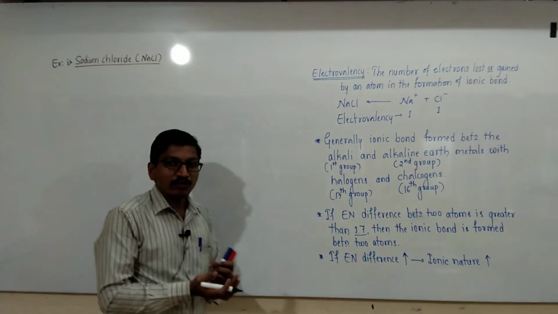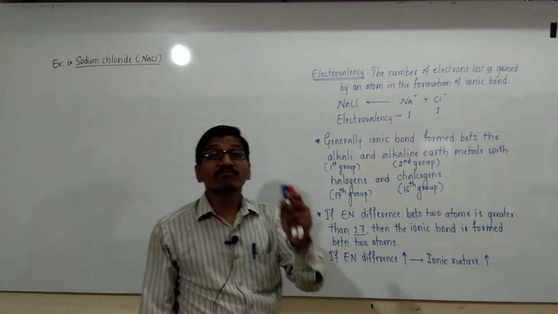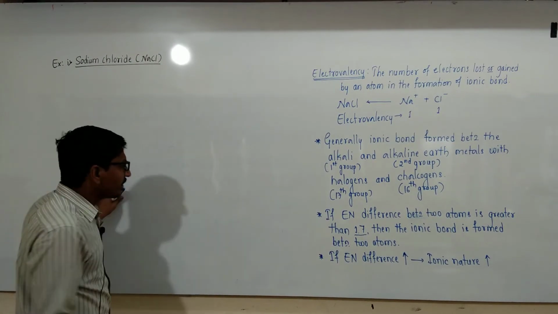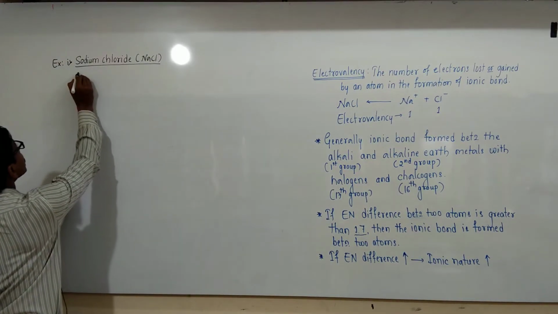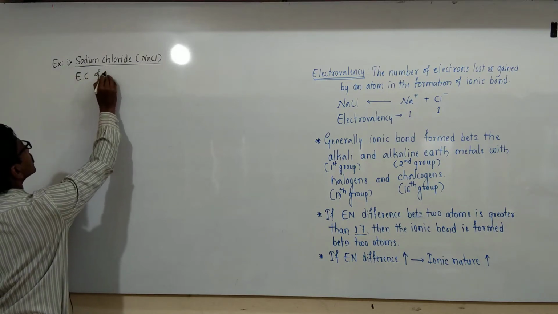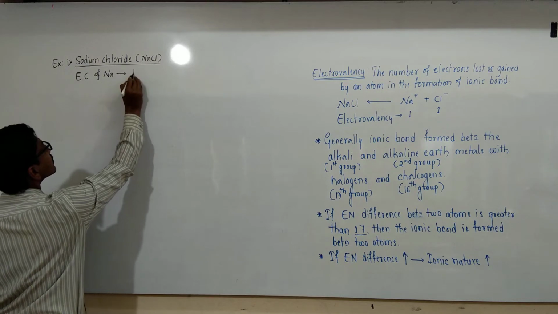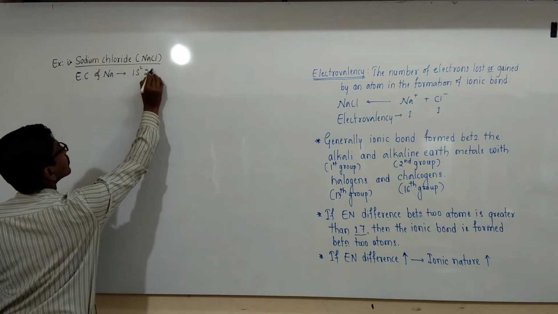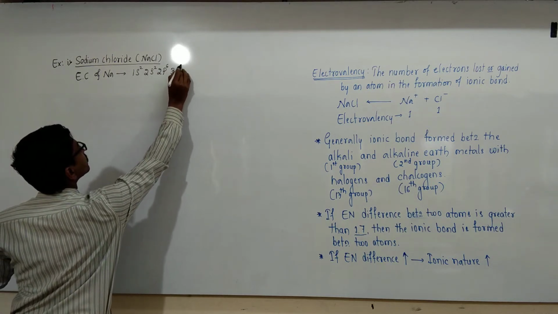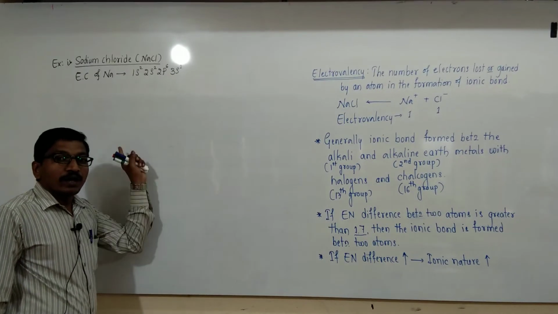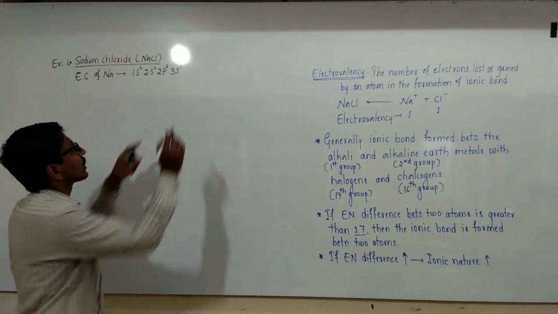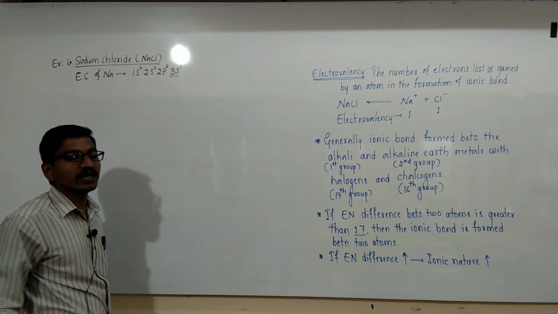The sodium chloride ionic crystal is formed by sodium and chlorine atoms, and the electronic configuration, EC, of sodium is 1s2, 2s2, 2p6, 3s1. The sodium atom contains only one valence electron. This is the only one valence electron in sodium.